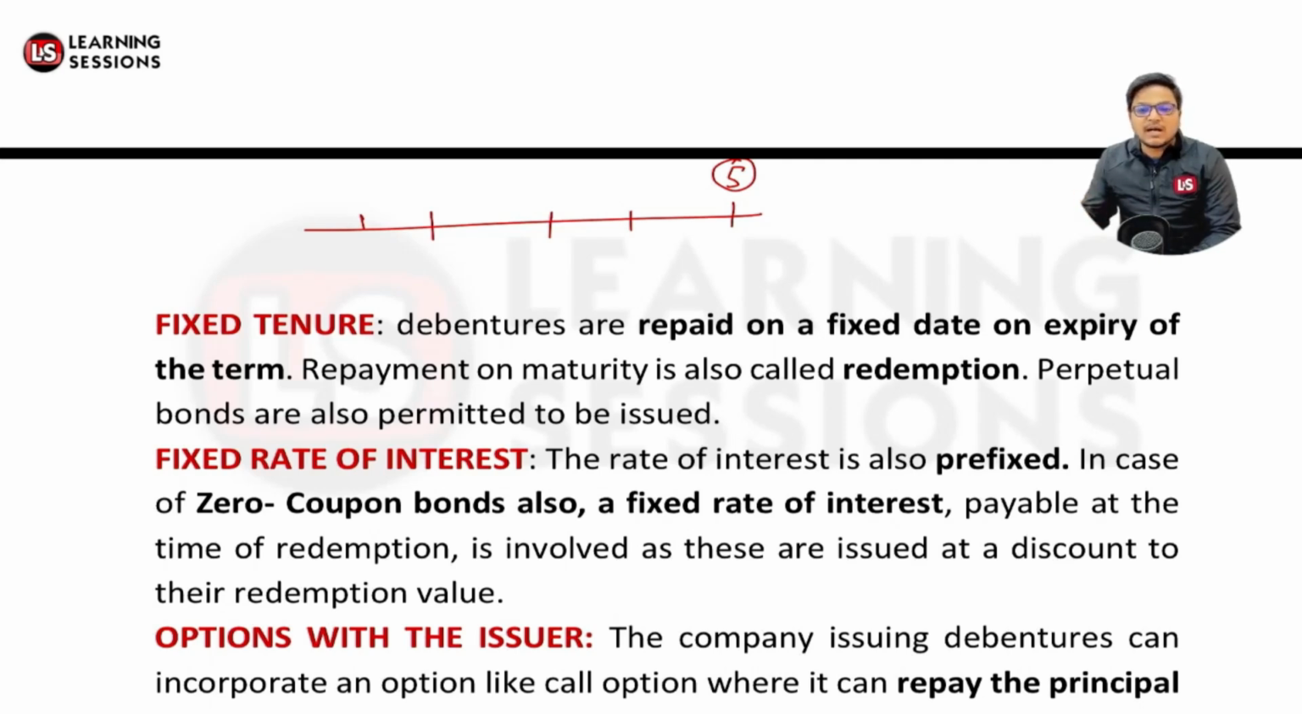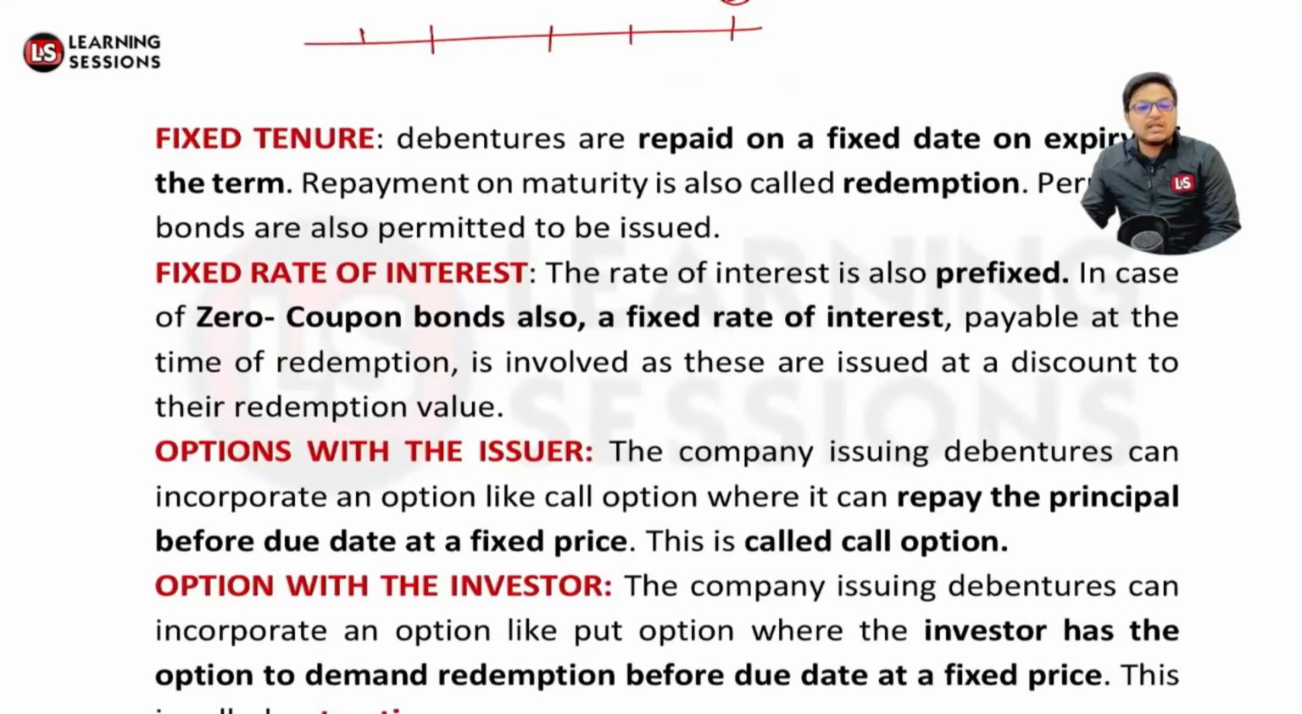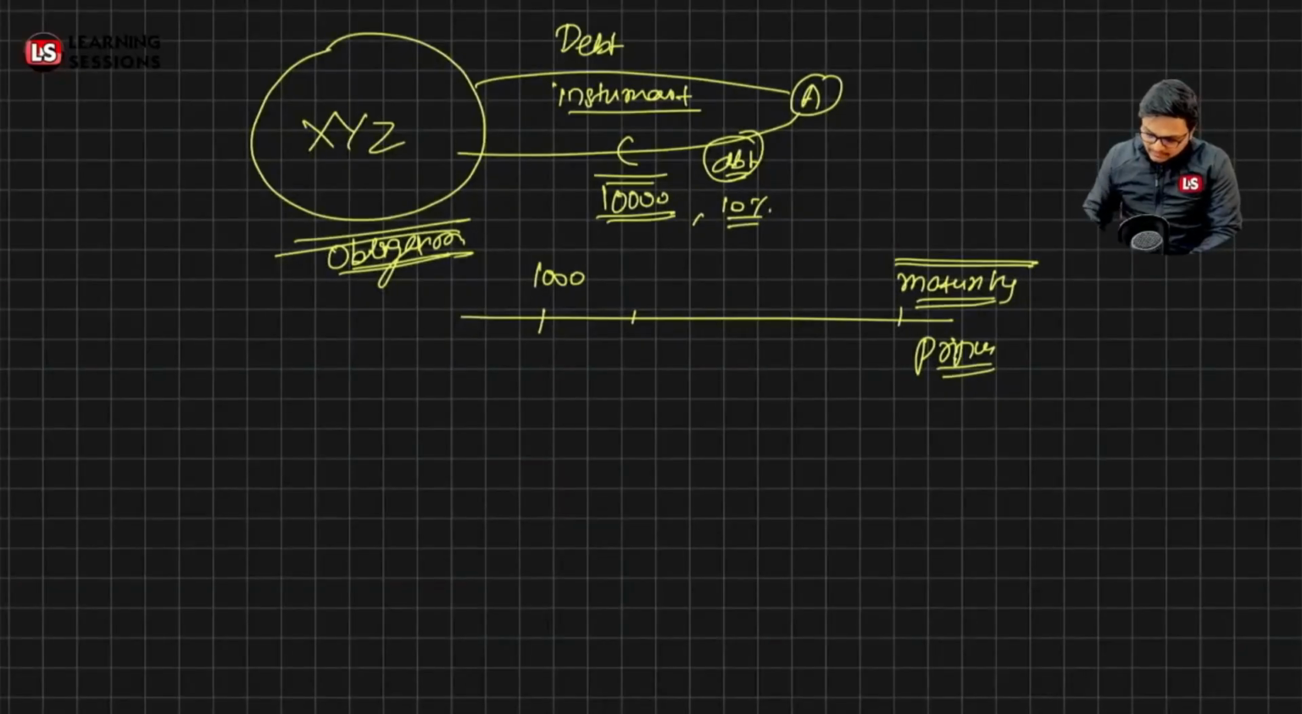And perpetual bonds are also permitted, where the bonds are issued for an indefinite time period, and only the coupon is to be paid, right? And further, there is a fixed rate of interest that is to be paid to the debenture holder. Like I told you in the previous example, the interest percentage of 10 is to be paid to the debenture holder. So that's related to a fixed percentage.